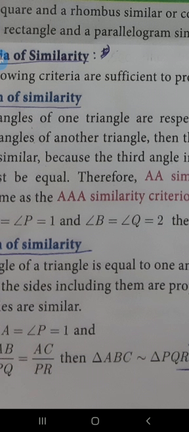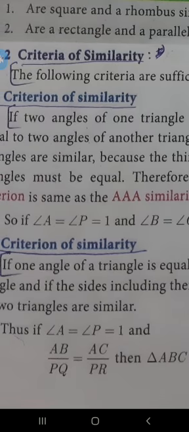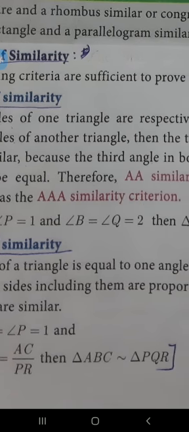So here the corresponding sides are proportional. That is, the given ratios are equal. AB divided by PQ is the ratio, then AC divided by PR. So the ratios are equal, that means the sides are proportional, and the included angle A is equal to angle P. So using this SAS criteria, triangle ABC is similar to triangle PQR.